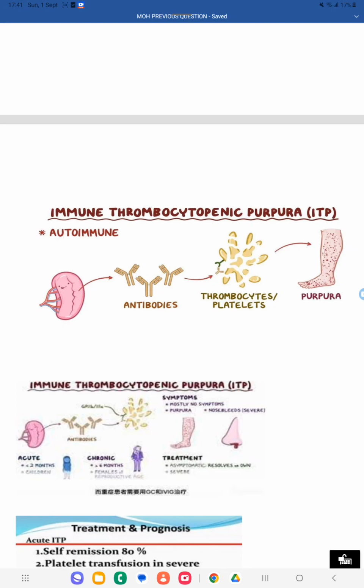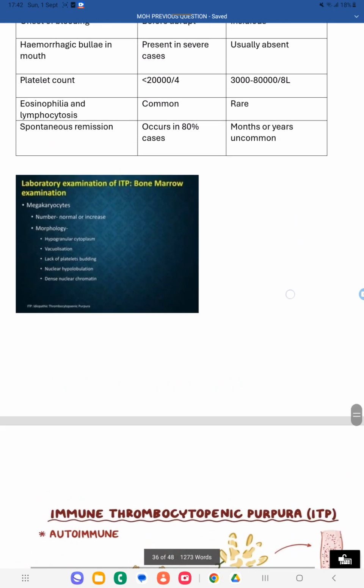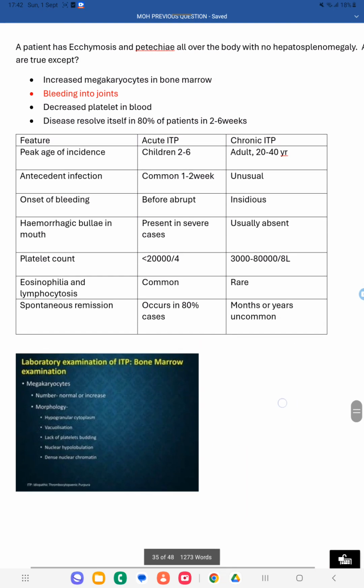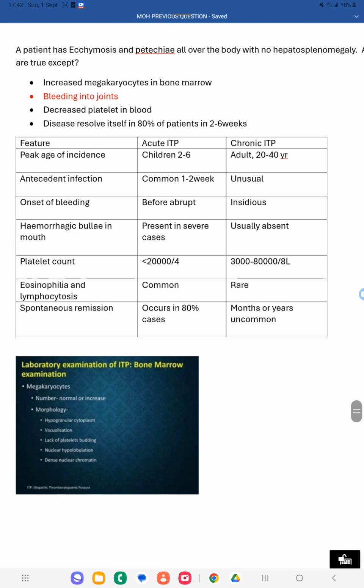Okay, and along with it you will be getting nose bleeding. If there is a severe decrease of the platelets, then you will be getting severe nose bleeding. Usually there are two types, acute and chronic immune thrombocytopenic purpura. Acute means it usually happens in children. Okay, 2 to 6 year age group people used to get it. First of all they will be getting an infection, then after that they will be getting this ITP.